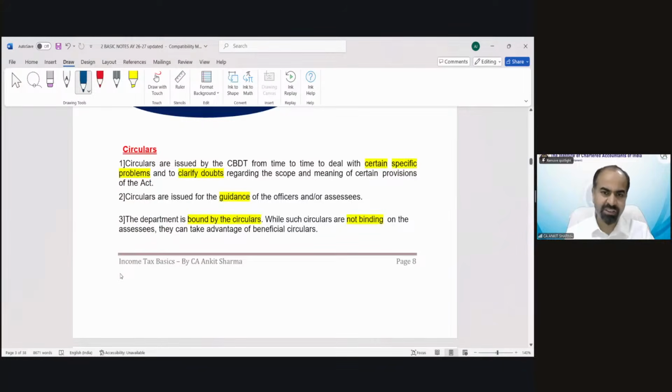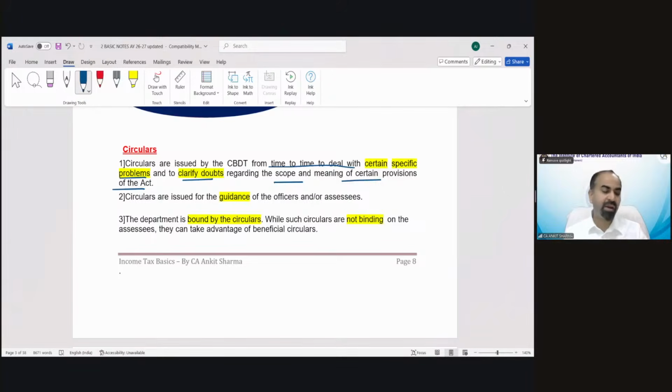Circulars are also clarifications which need to be provided to clarify any doubt for the benefit of the Act. So circulars are like rules; circulars and notifications are all the support system of the Act. If there needs to be some change, some clarification, or if some doubt is there, for clearing that doubt we need to provide the detailed concept or the clarification. So that needs to be issued by a circular. Circulars are issued by the CBDT from time to time to deal with certain specific problems and to clarify doubts regarding the scope and meaning of certain provisions of the Act.